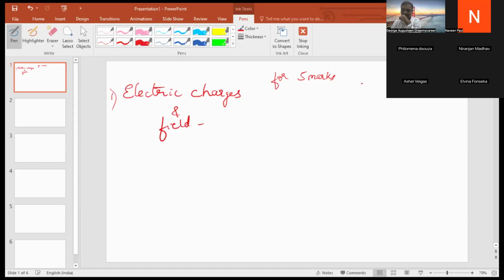Okay, and there is one more chapter. I will just get into the second chapter also, because there are probabilities of a 5 mark derivation or a 5 mark numerical. So the second chapter is electric potential and capacitance.